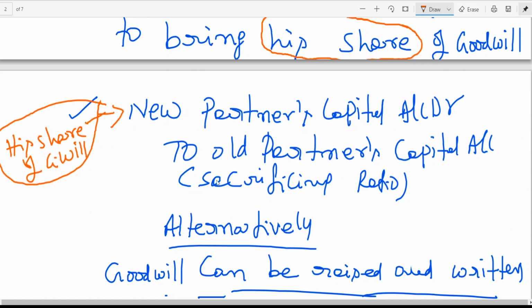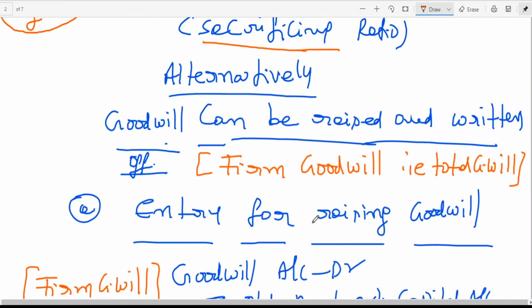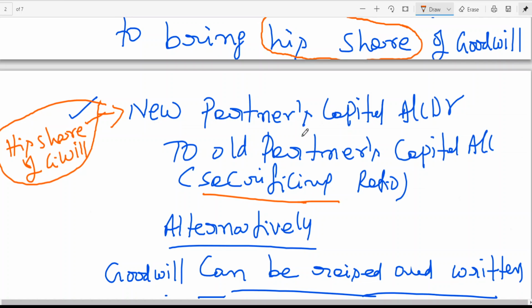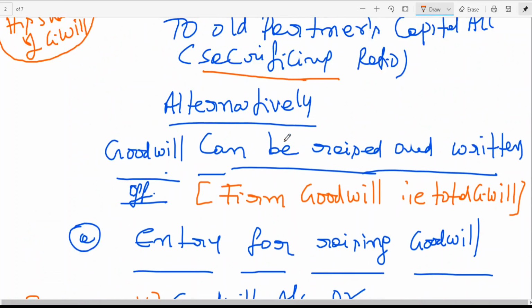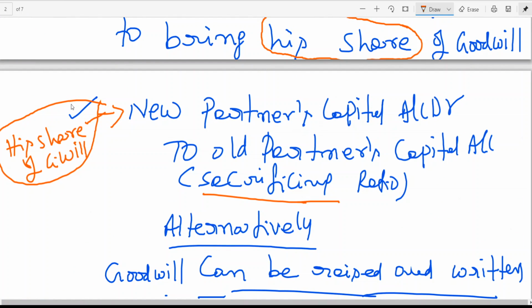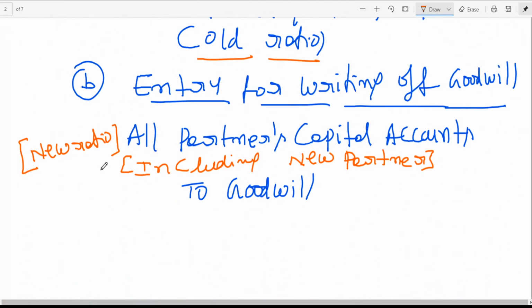Sacrificing ratio. That means instead of writing this single entry, you can write two entries. The net effect of these two entries will become this entry. I think in the examination better to follow, but if the situation becomes difficult, then you can follow. But in the examination, when I am working out the problems, I am following this method. This is important. New partner capital account at R2, old partners capital account. Okay. Then next, I have to go for situation 4.